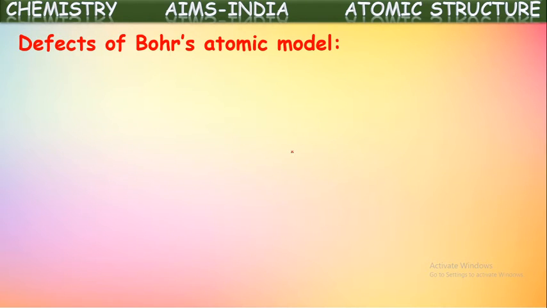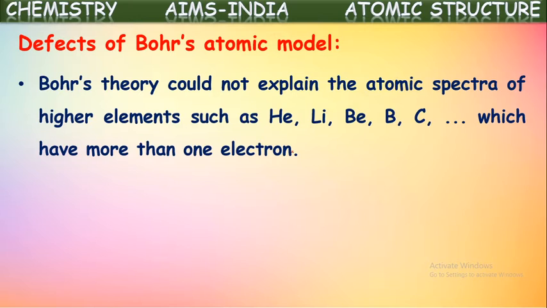Even though so much clarity is given by Niels Bohr, there are some drawbacks or defects in this theory also. Let us see those. Bohr's theory could not explain the atomic spectra of higher elements, or the elements with more than one electron. For example, atomic spectra of helium, lithium, beryllium, boron, carbon were not explained by Bohr's theory.